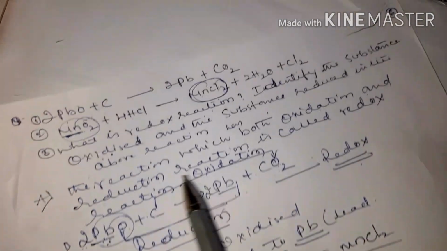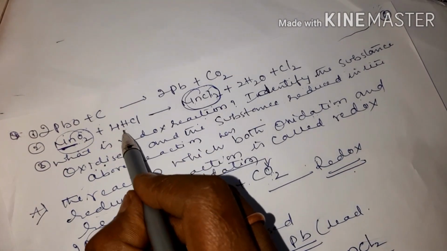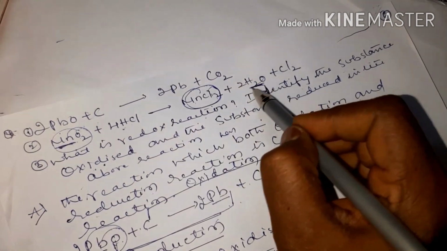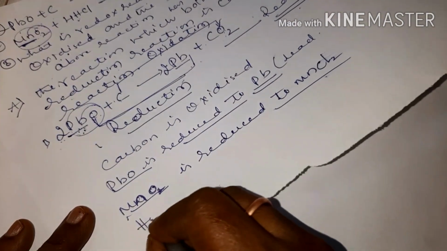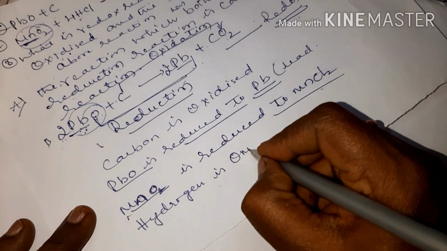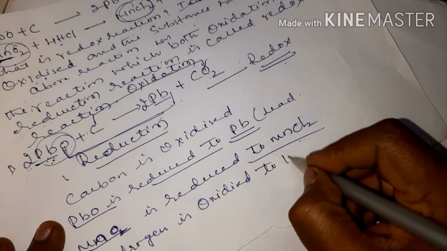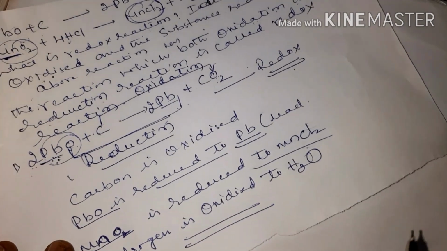Got it, children? And what is oxidized here? H is added with chlorine, so hydrogen is oxidized to water. This is what you have to write, children.